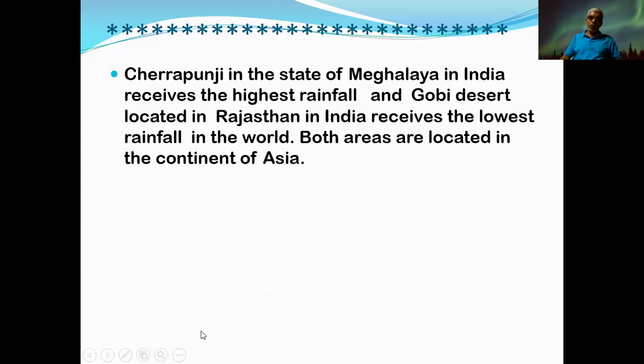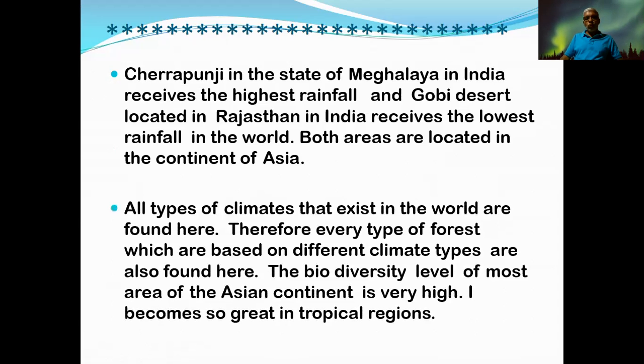The Gobi Desert is not located in India. I mean the Great Indian Desert or Thar Desert. It must be Thar Desert. It is located in Rajasthan. These regions get the lowest rainfall in the world. Both areas, Gobi Desert as well as Thar Desert, are located in the Asian region. All types of climates that exist in the world, you know that different types of climates can be found in the world. All of them can be found in the Asian region.